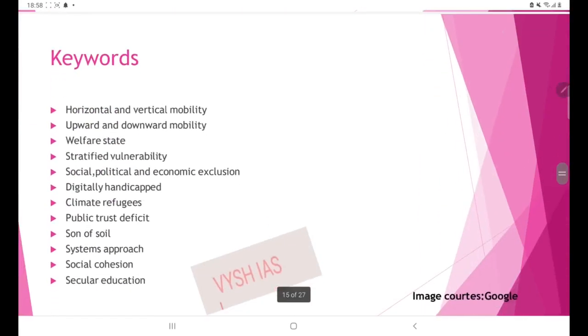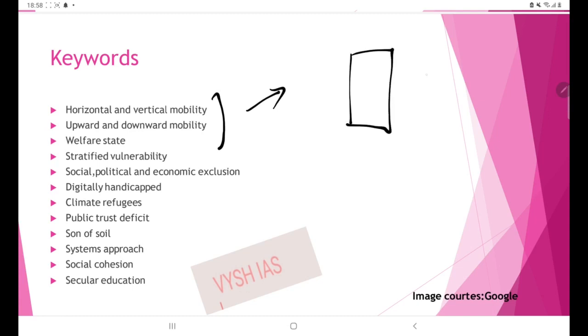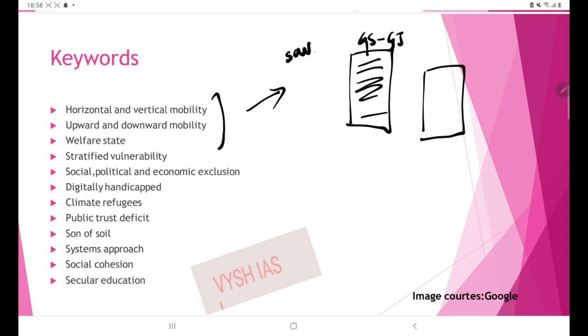Next, we will be discussing some keywords. Many of these keywords I have discussed in my previous lectures also, but whenever you are preparing any paper for Mains, like GS2, where you are preparing social justice, you can make a list of keywords like this, and whenever you are writing answers, include these keywords. The benefit of using keywords is that it will help you save time and it will give a standard to your answer. So first is horizontal and vertical mobility.